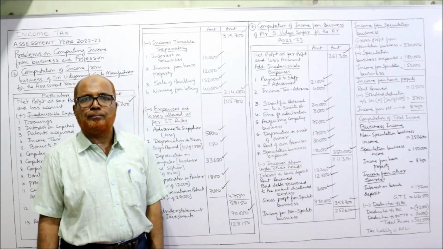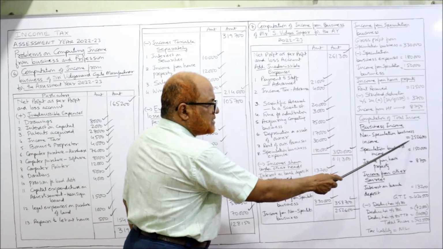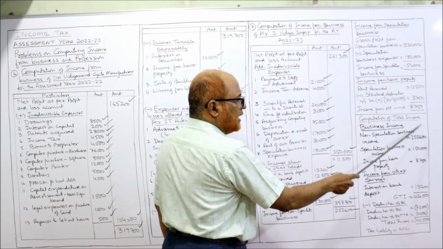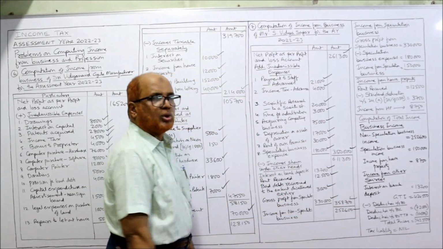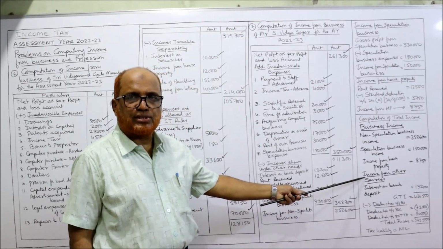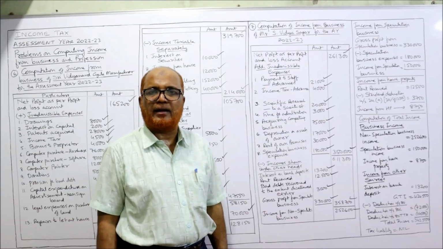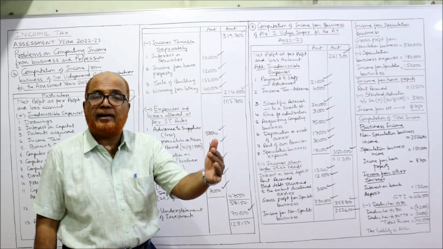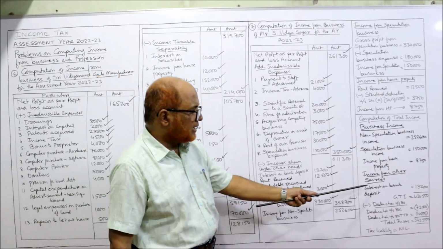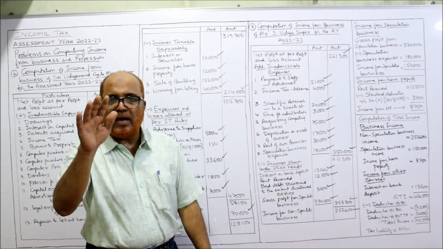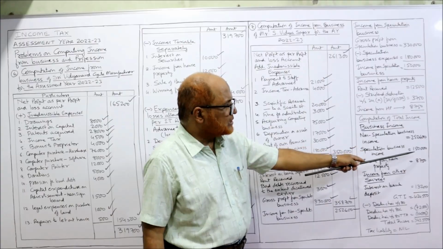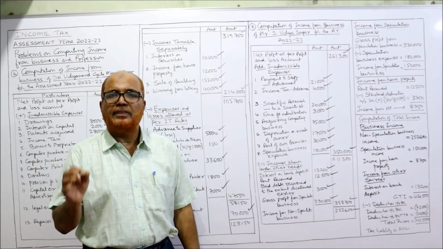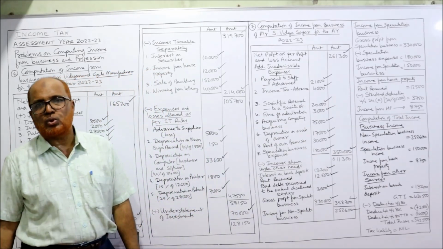Now we compute the total income. Non-speculation business income 2,52,600, speculation business income 1,50,000, income from house property 8,750, and income from other sources. Income from other sources consists of interest on bank deposit. I already told you here that income from interest on bank deposit is taxable separately under income from other sources. So here interest on bank deposit is 13,200. Now we add up all the incomes: 2,52,600 plus 1,50,000, 8,750, 13,200, gives 4,24,550. This is the GTI, gross total income.